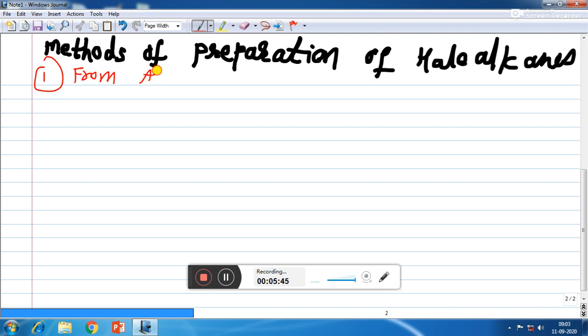So the first method to prepare haloalkanes is from alcohols.